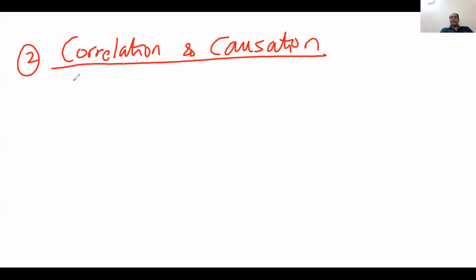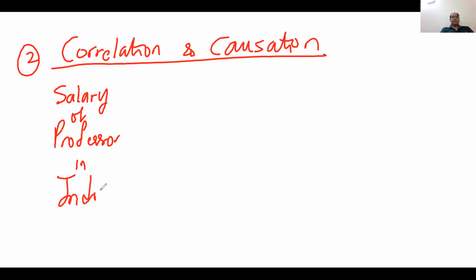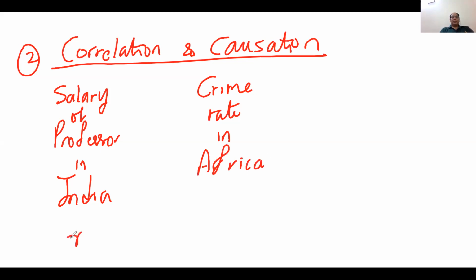I am taking two variables here: the salary of a professor in India and the crime rate in Africa. This is my X and this is Y, right?